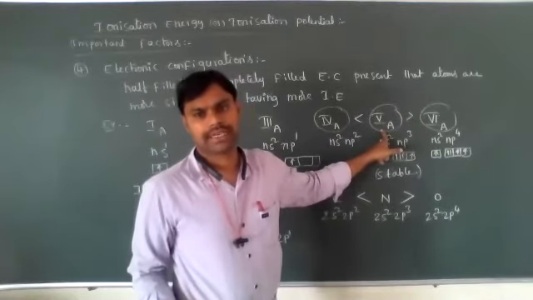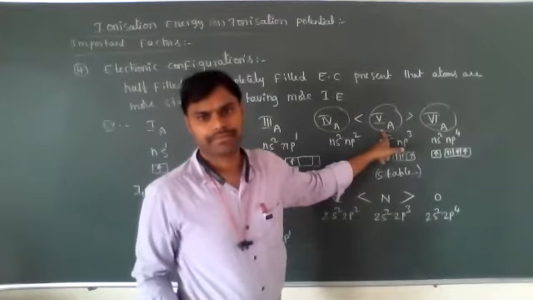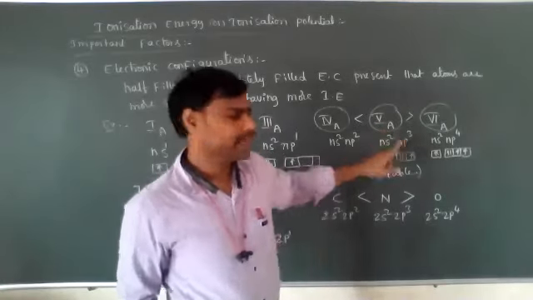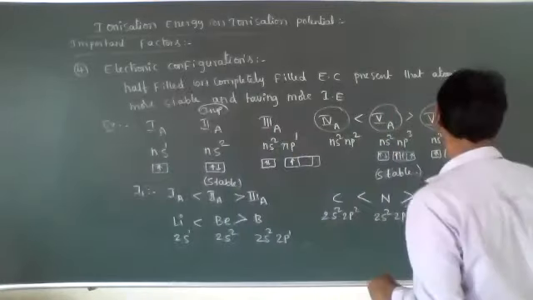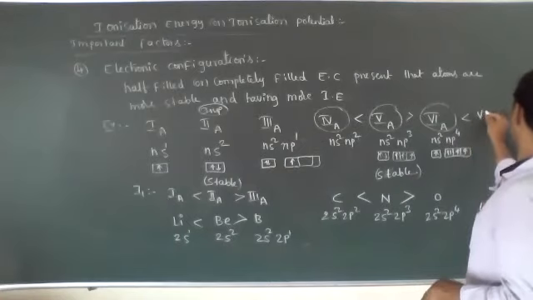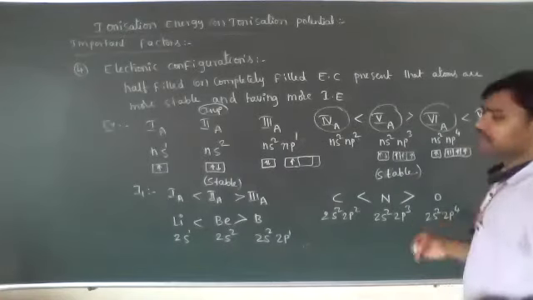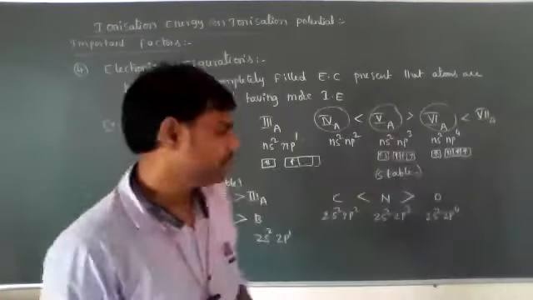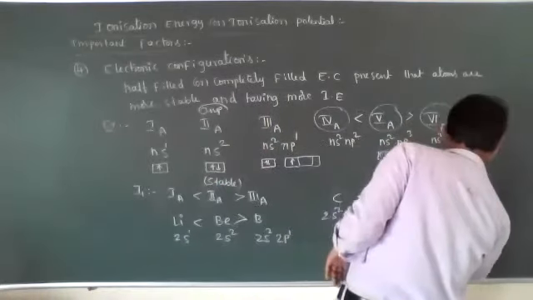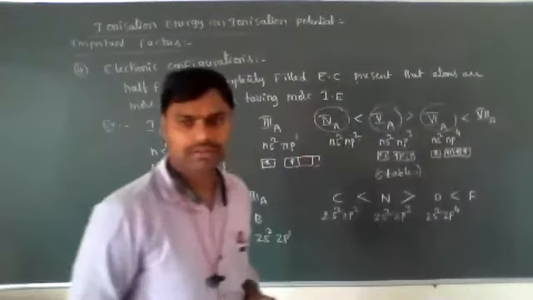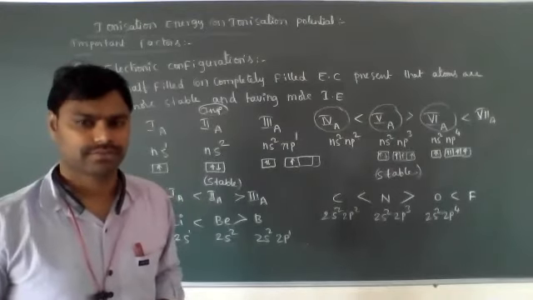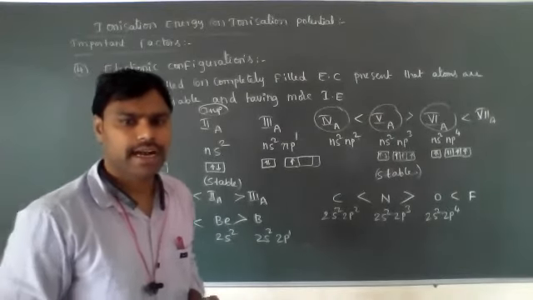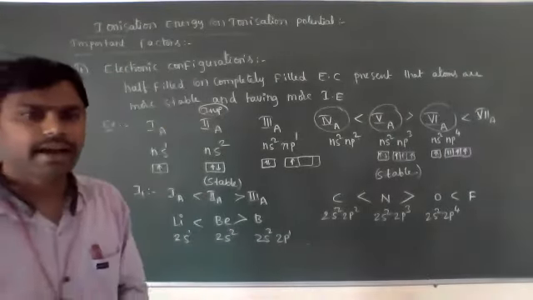Okay? Clear? Next the seventh A group element is present. Again it will increase, means fluorine has more when compared to oxygen. Okay, this is the important order now. Understood? Anybody have doubt?